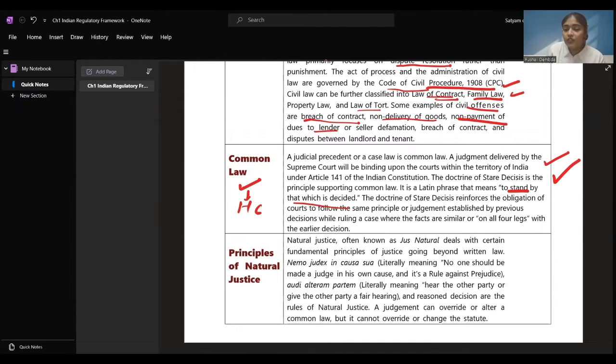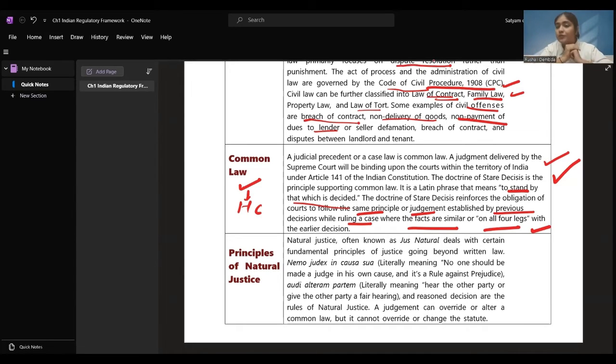The doctrine of stare decisis reinforces the obligation of courts to follow the same principle. All the courts have to follow the same principle or judgment established by previous decisions while ruling a case where the facts are similar or on all fours with the earlier decision. That means all the contents are the same in that case, then they have to follow.